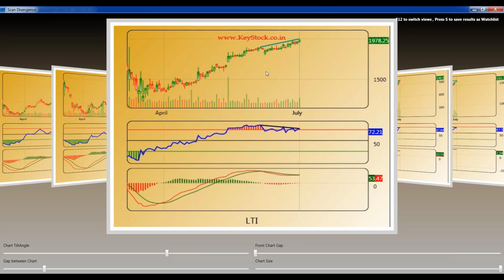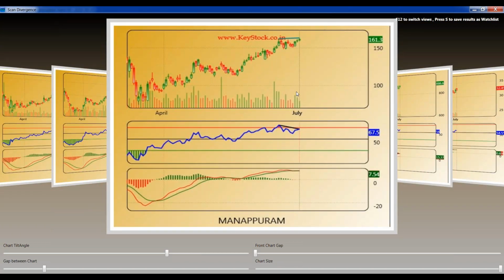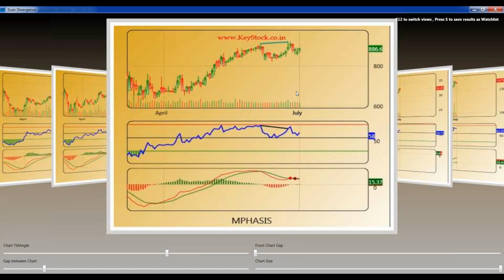Okay, see this now, LTI. See, constantly the stock is moving on the upside, but RSI is moving on the downside. So we will not be taking the sell entry here. We have to wait for the price confirmations as well. If we are not using the price confirmations, it will be very difficult for you to trade the patterns. So wait for the price confirmations as well, then only take any sell entry or buy entry.